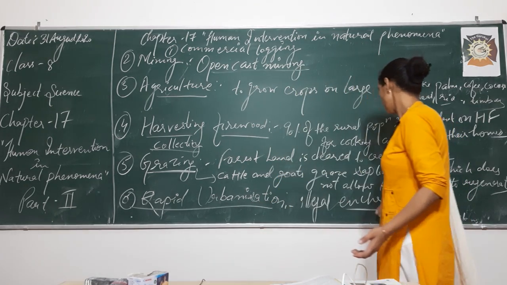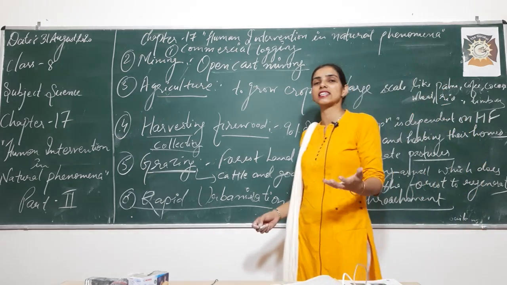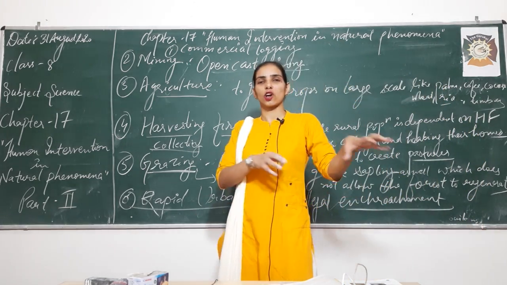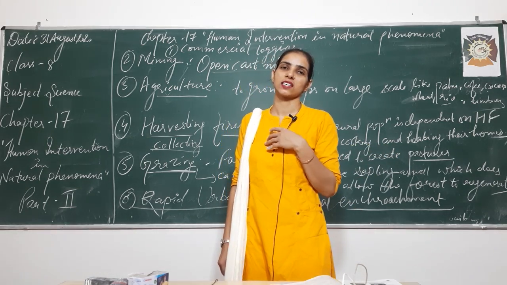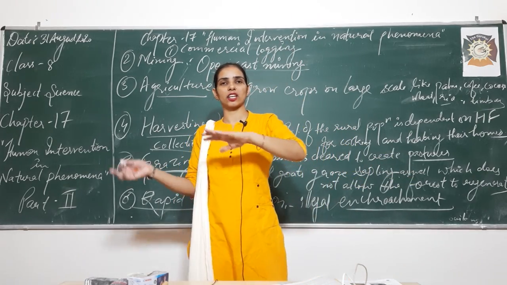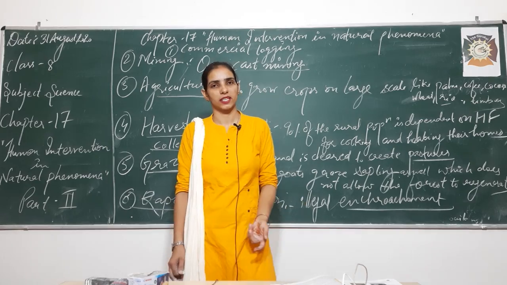So illegal encroachment on forest land: the human population is encroaching on the forest land just for our own settlements, just for human settlements. Because of this, deforestation again is taking place, okay.